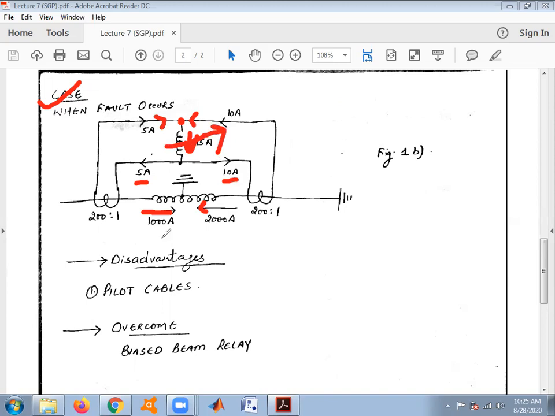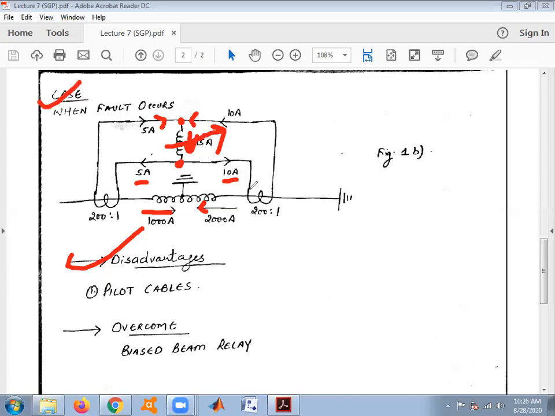There are advantages and disadvantages in every category of relay. In this particular category of relay, the major disadvantage I found is due to the use of pilot cables. Pilot cables are the cables used to connect various equipment to the circuit and to the windings. All these wires used for connections are known as pilot cables.